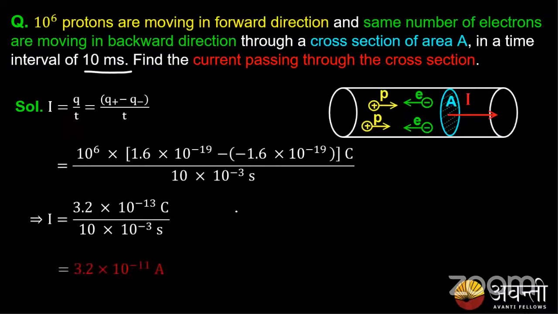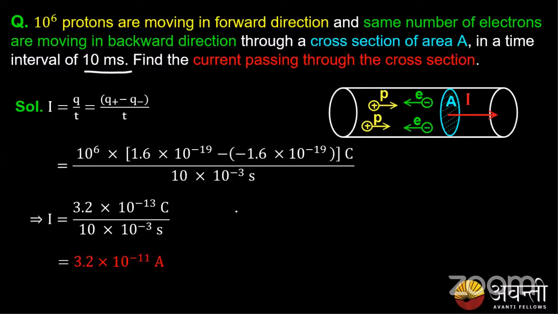So the current I would be 3.2 into 10 power minus 11 amperes. Everyone, please make a note of it. Only Uday from YouTube has given me the answer. Others, please note this correction. Hope all of you have got this. Please reply if you have got this.